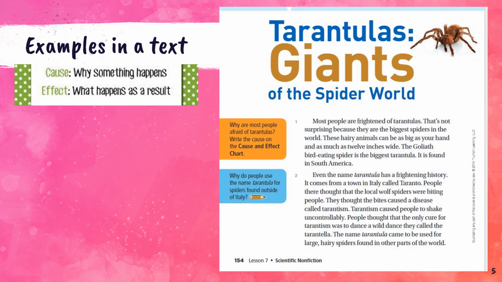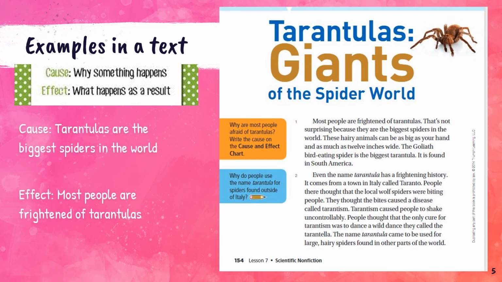Did you catch the effect? What was the result that happened here? Yeah, the effect in that first paragraph could be that most people are frightened of tarantulas. And the cause is that they're afraid of them because tarantulas are the biggest spiders in the world. The very first sentence gave us our effect, and then we learned the cause. So be careful as you read, because sometimes the cause is not listed first. Be thinking of those signal words to help you identify that cause and effect, even if the order isn't cause first.